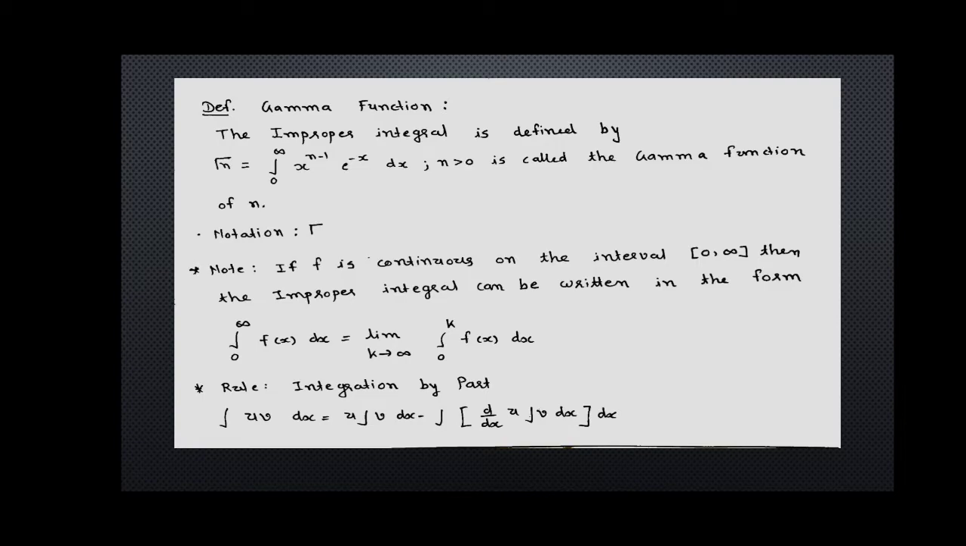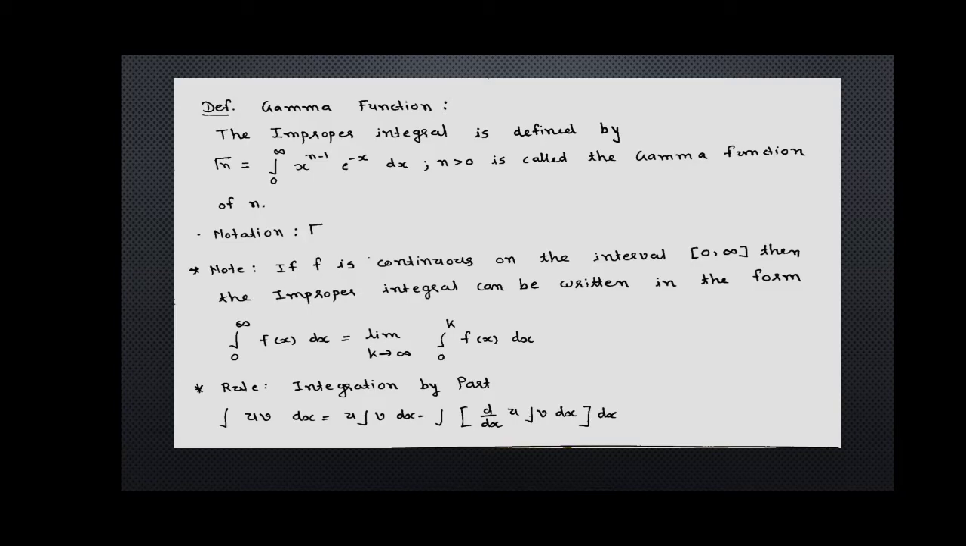Next definition is gamma function. This definition is very important. The improper integral defined by gamma n is equal to integration from 0 to infinite x raised to n minus 1 into e raised to minus x dx, where n is greater than 0, is called the gamma function.